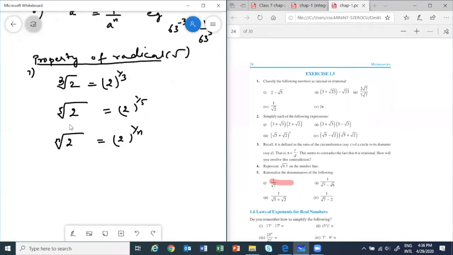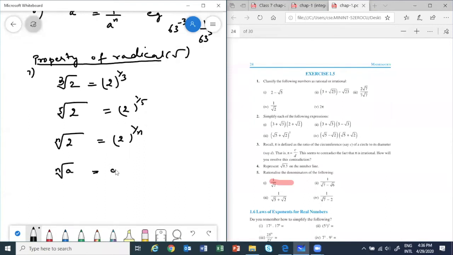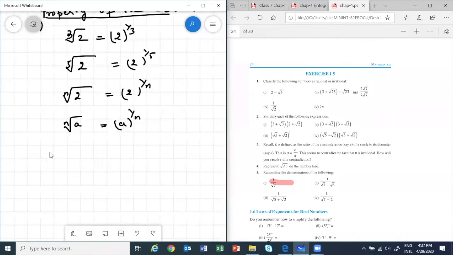These are all examples. So the property is that if you have nth root of a, any real number, you can write it as a power 1 by n. Clear this thing? Okay, one more thing that we will be using.